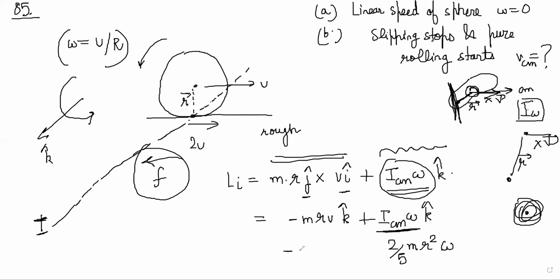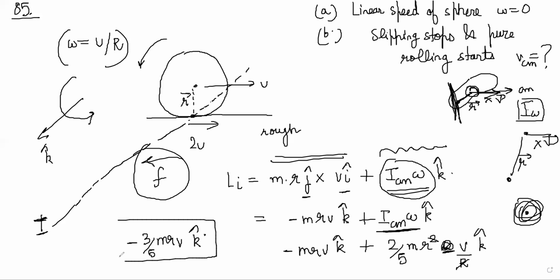So this is minus MRV K plus, for this term, omega is V by R, so I'll put that here. It becomes 2/5 MRV minus MRV. So the total is becoming minus 3/5 MRV K cap. This is my L initial.